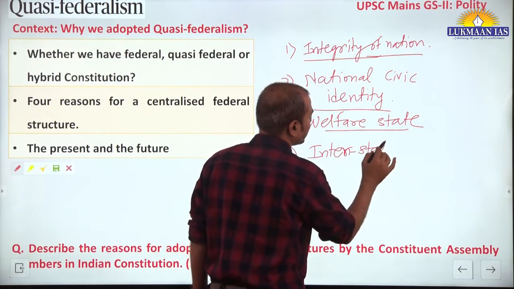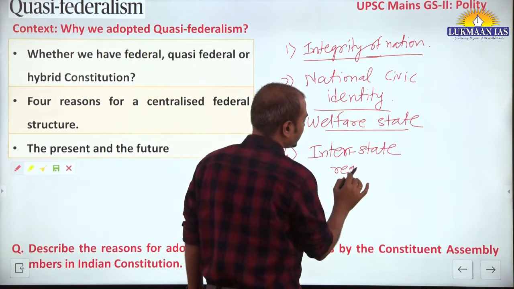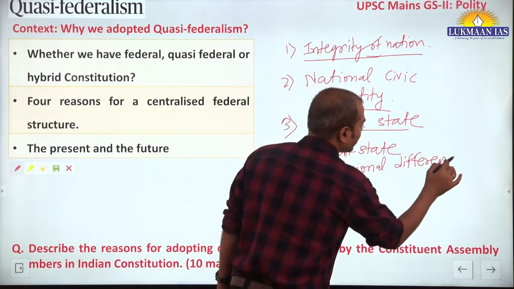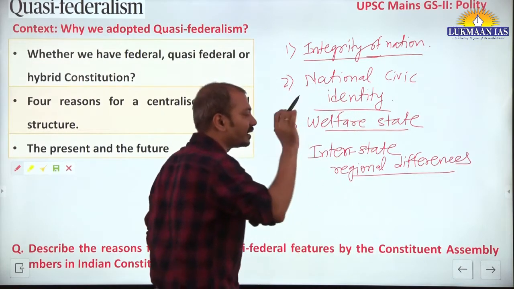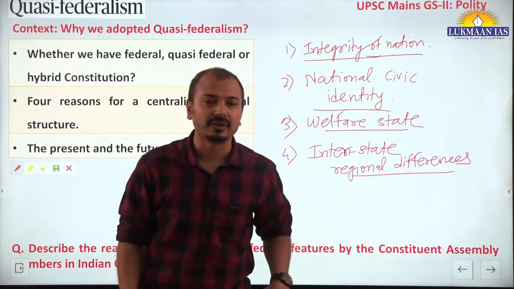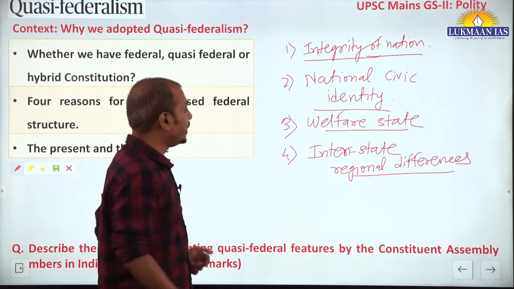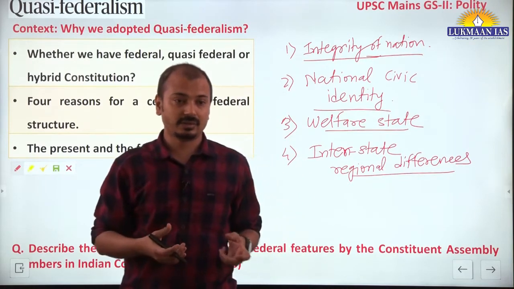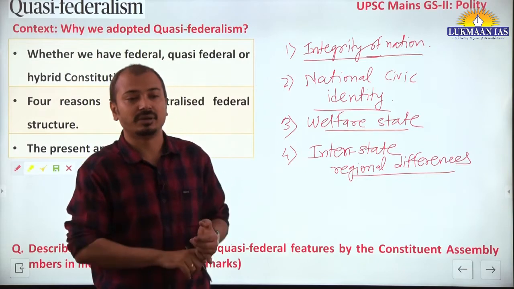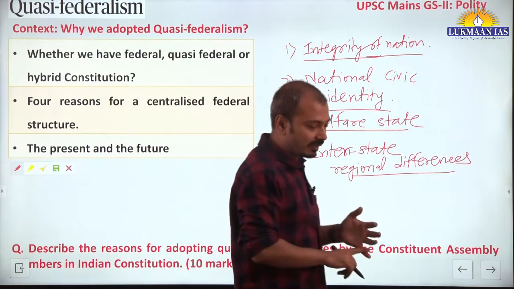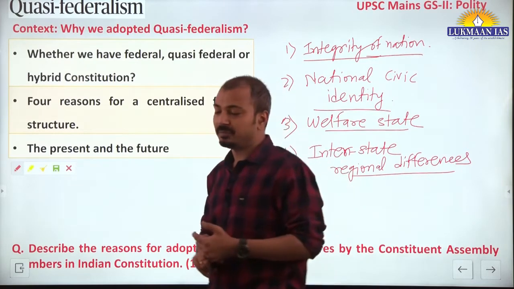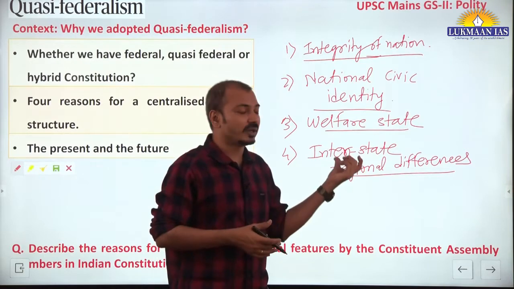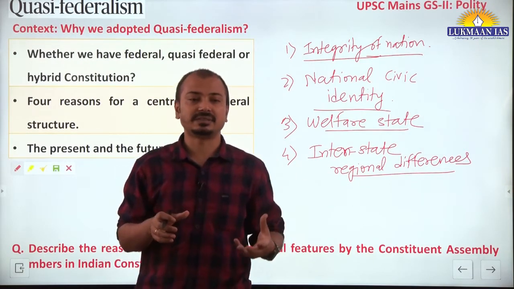Interstate regional differences. There were large scale interstate regional differences in terms of economic development at that time. To reduce this, it was felt that the central government needs to have more power. So it will bring some kind of policies. For example, there was implementation of the hill area development program and the drought prone area development program. So these programs were implemented so as to reduce these differences.